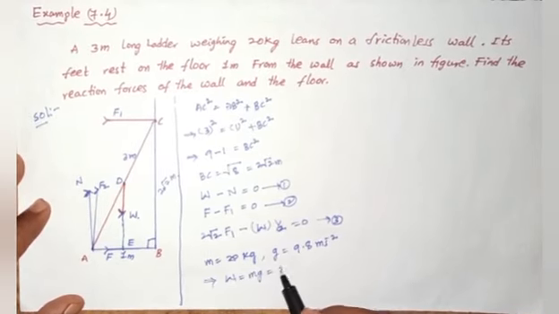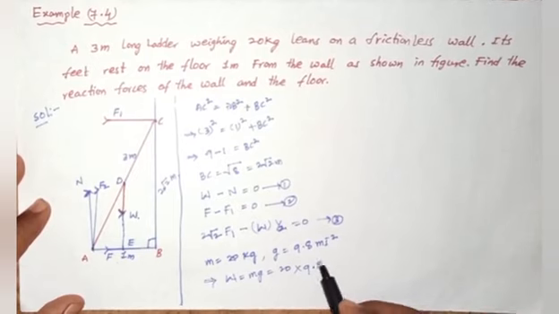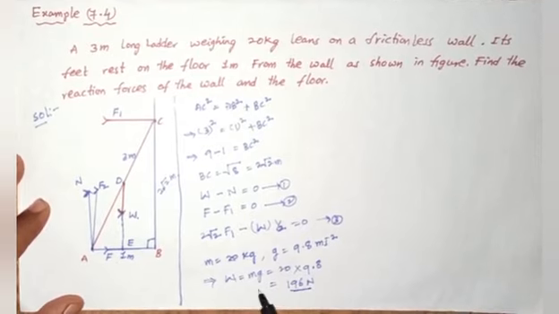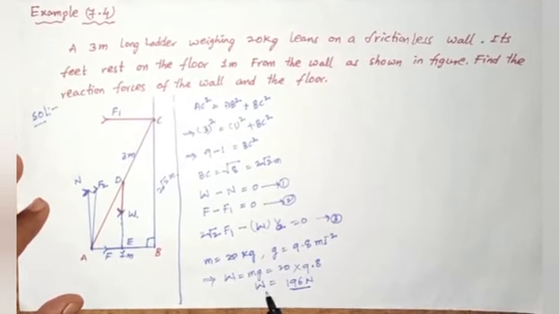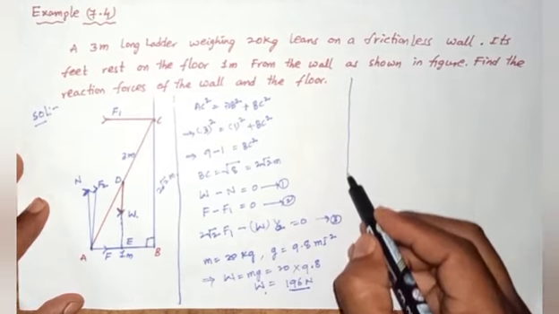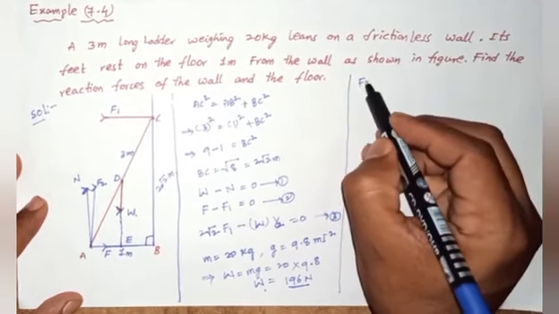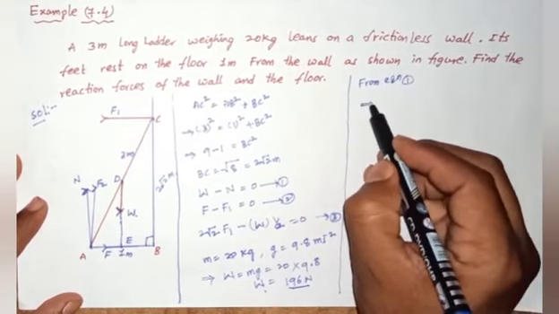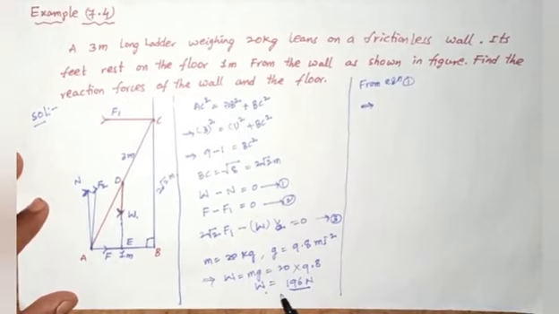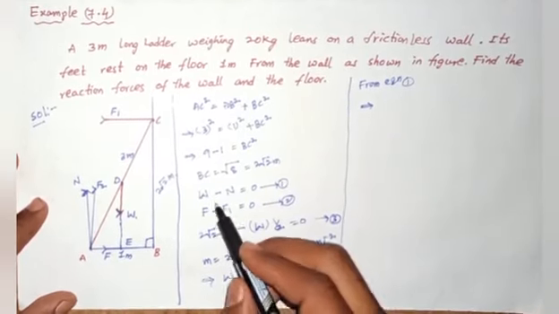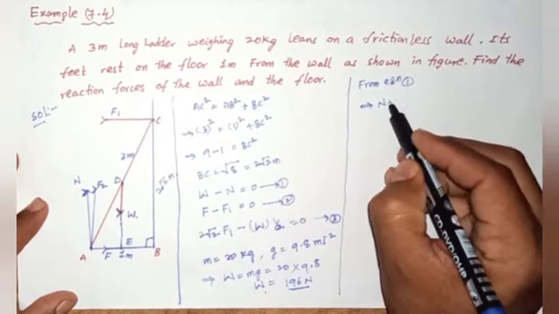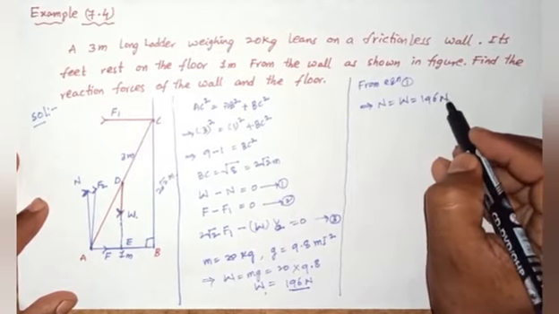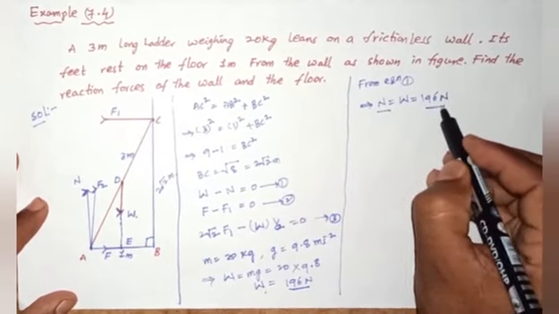W equals mg, 20 into 9.8, that equals 196 newtons. From equation number 1, we can find the normal reaction. N equals W, that equals 196 newtons. So this is the N value.